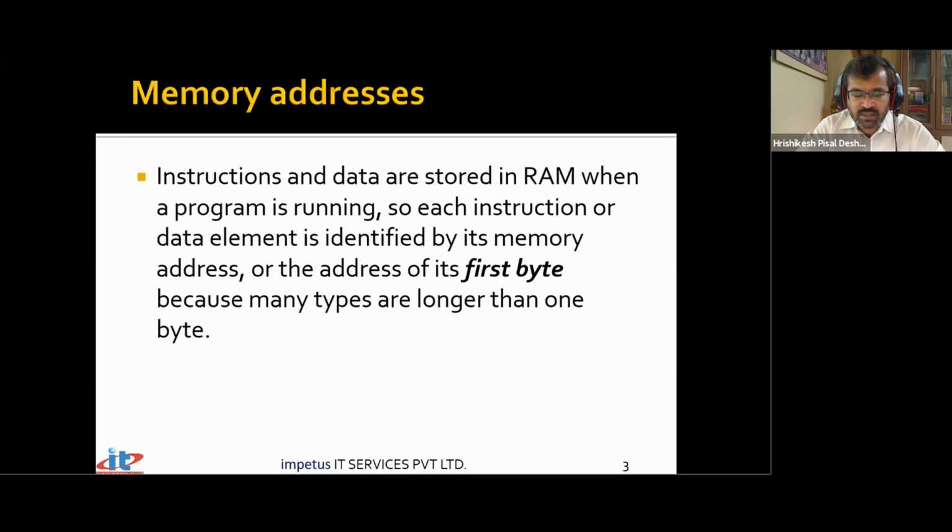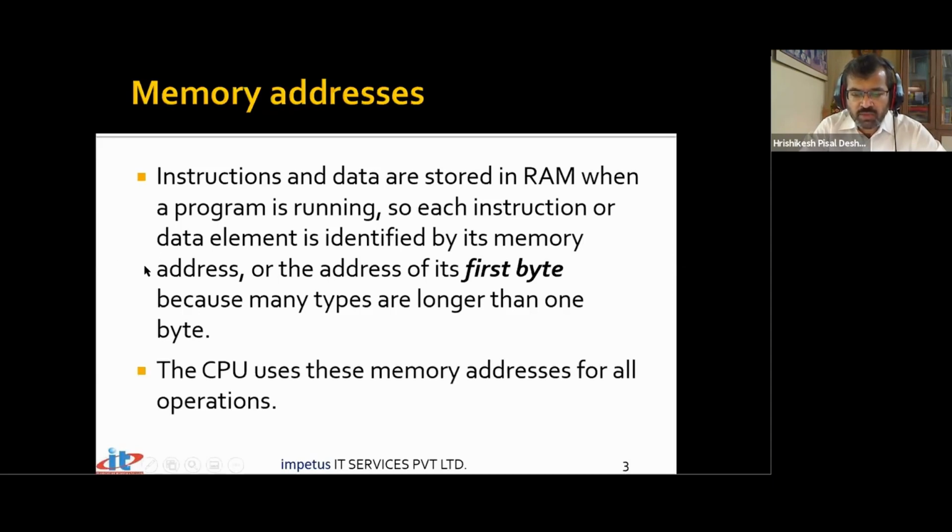So address is nothing but the entry point of the function or entry point of that particular variable, starting from where the variable has been allocated memory and starting from where the instructions have been stored in the memory. So everything has an address. Functions have an address, variables have an address. When we talk about variables, other than character or Boolean type variables, you will have variables which are of size more than 1 byte. Although they may be stored across more than 1 byte, when we use the word address, we are talking about only the first byte inside that sequence of bytes. We are not talking about all the bytes which are there.